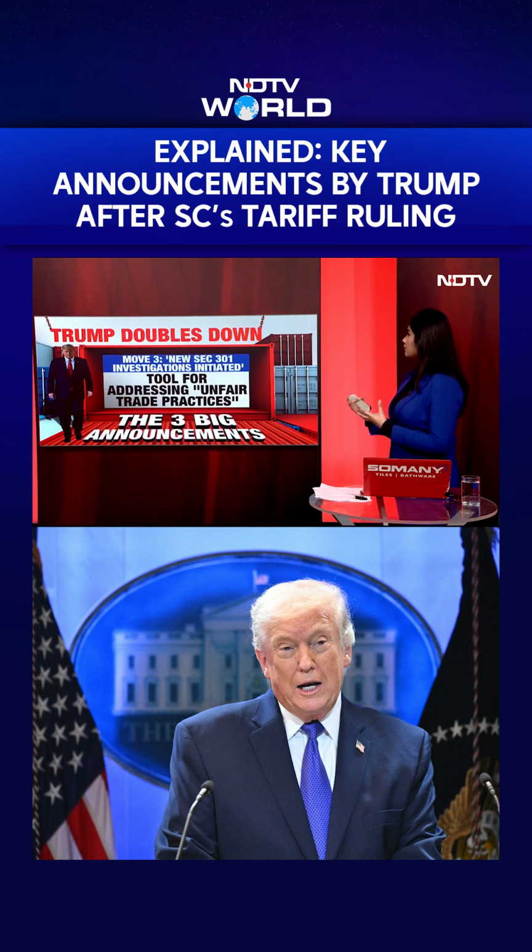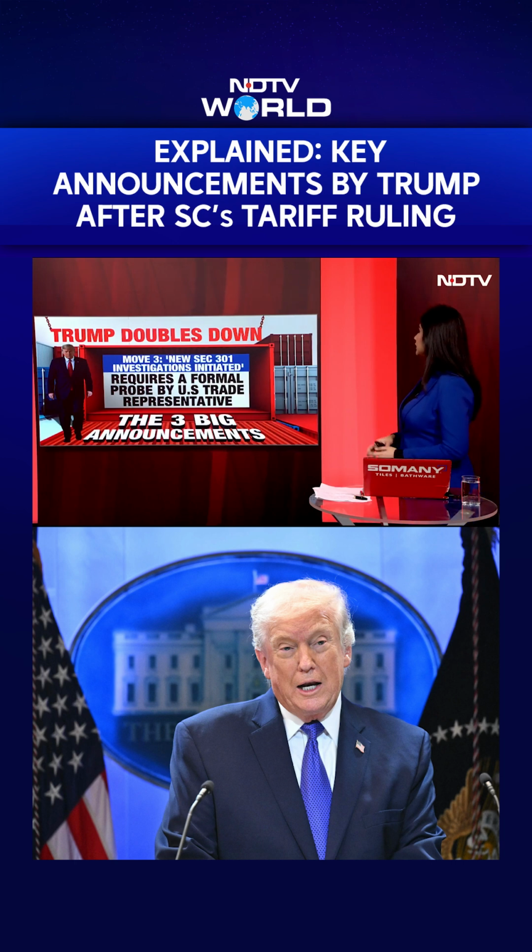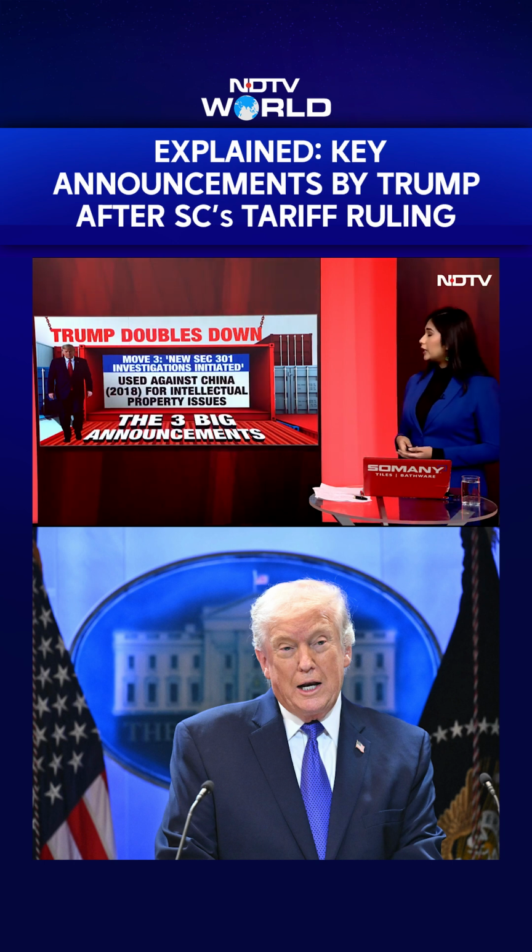The next move was Section 301 of the Trade Act of 1974, where fresh investigations have now been initiated. This is going to be a tool which the US President will use to address unfair trade practices. However, a key thing to note here is that this act requires a formal probe by the US Trade Representative and the US Trade Department. So, we're going to have to see; it's not going to be an immediate impact.